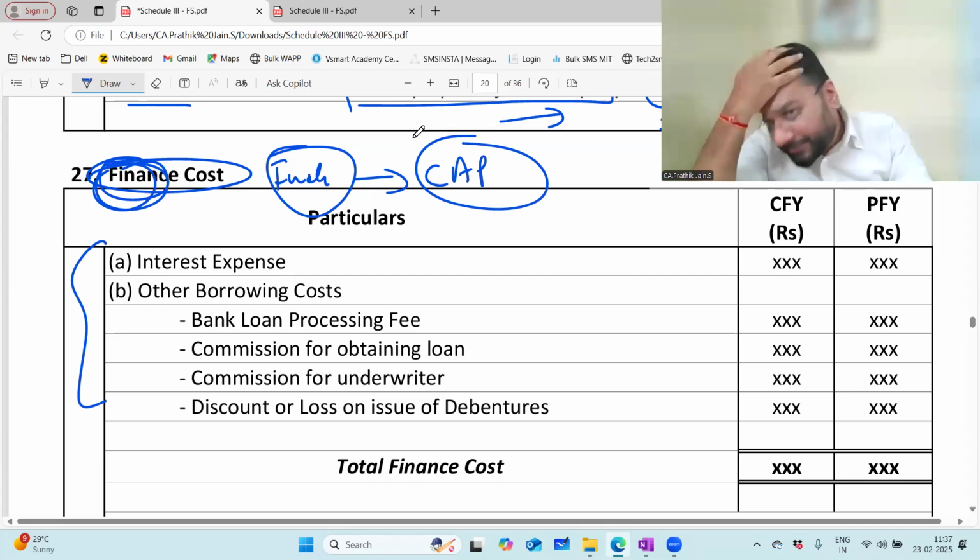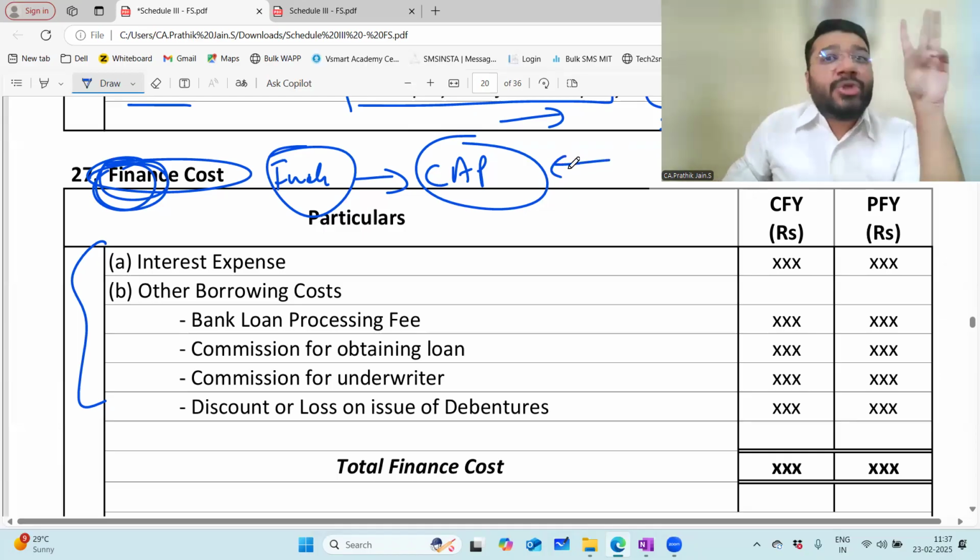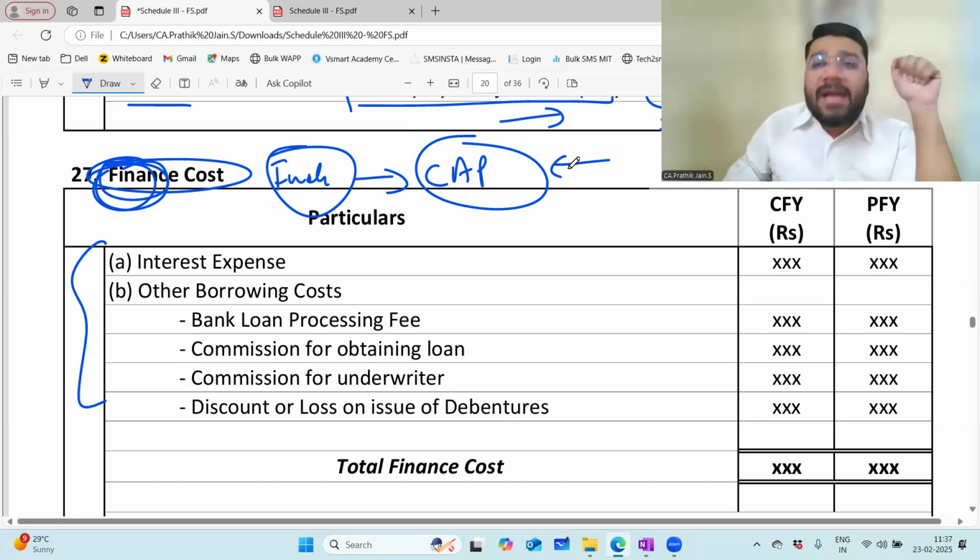Online people, am I loud and clear? Yes, sir. Charge against profit is an item of trading account and P&L account. You take purchases, salaries, wages, commission expenses, rental income, interest income. I have to pay them irrespective of whether I have money or not, irrespective of whether I have profit or loss. That is called a charge against profit.